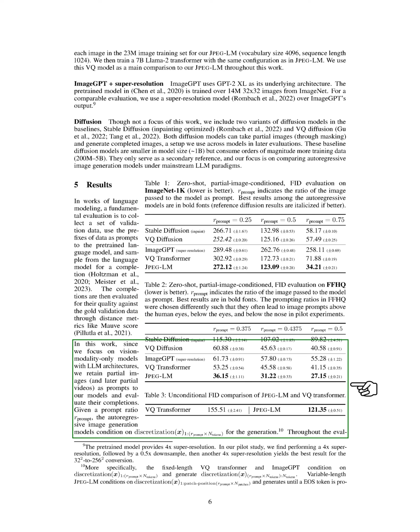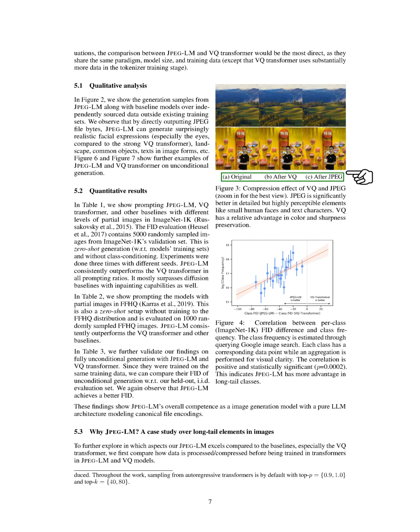Since we concentrate on models that only handle visual data with LLM architectures, we use partial images and later partial videos as prompts for our models and evaluate their outputs. The autoregressive image generation models rely on a specific ratio of prompts for their generation process. In our qualitative analysis, we present generation samples from JPEG-LM alongside baseline models using independently sourced data.